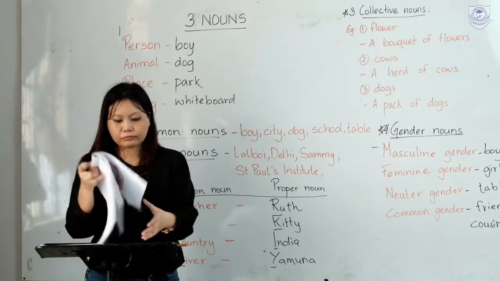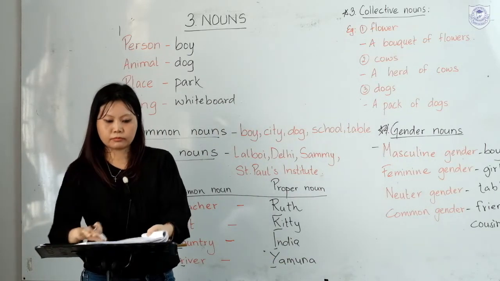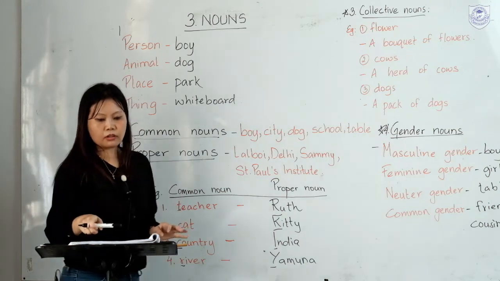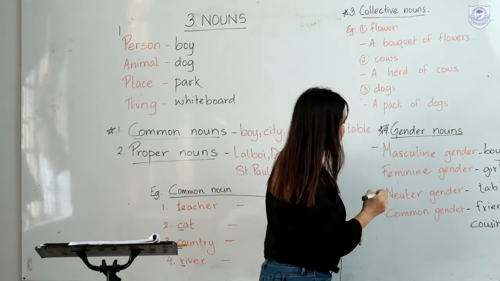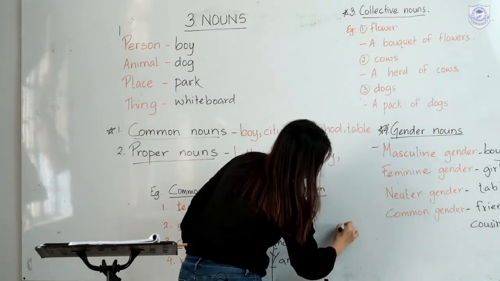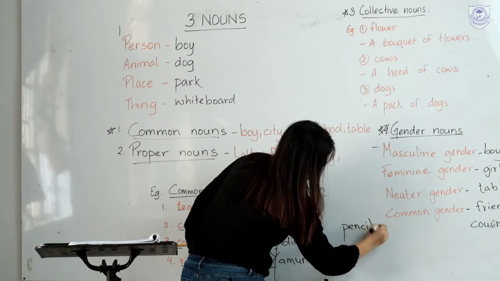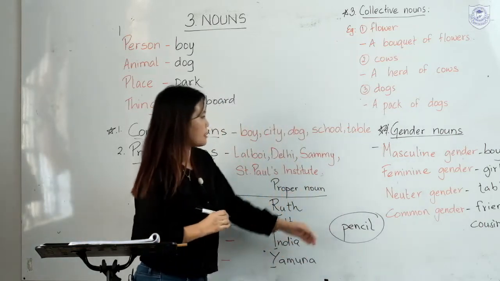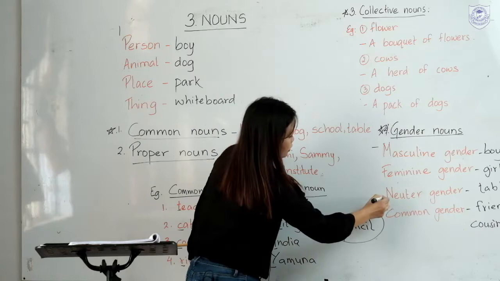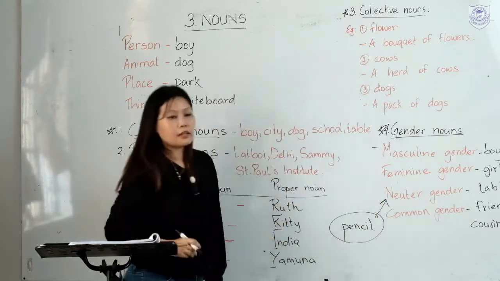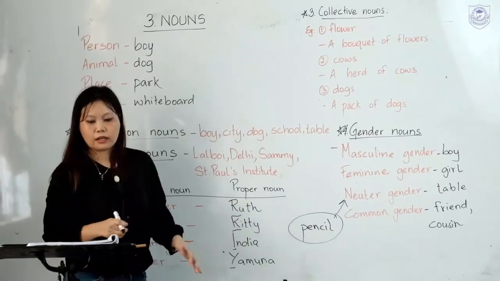And here, which gender does the noun pencil, this pencil have? Is it masculine, feminine, neuter or common gender? It is a neuter gender because it is non-living things. Alright?